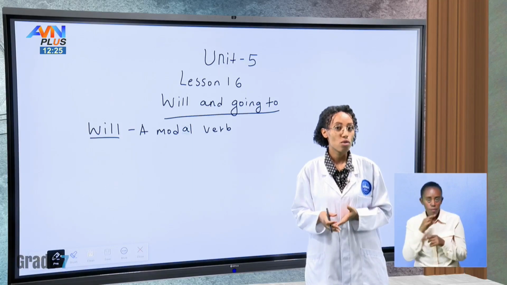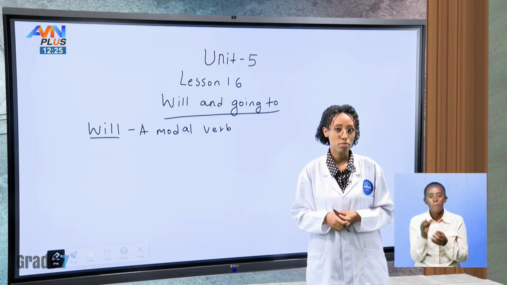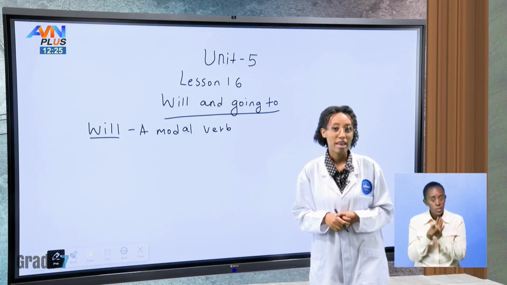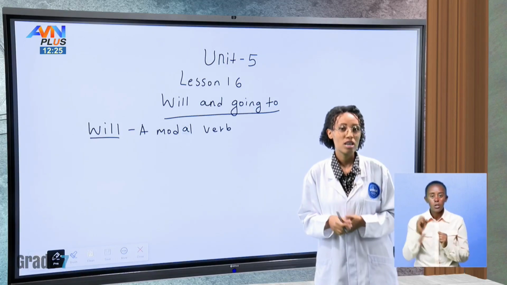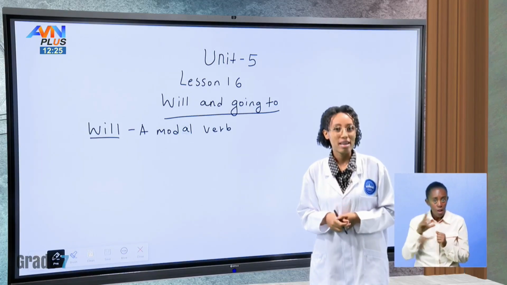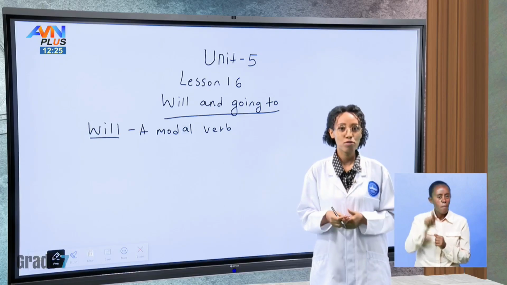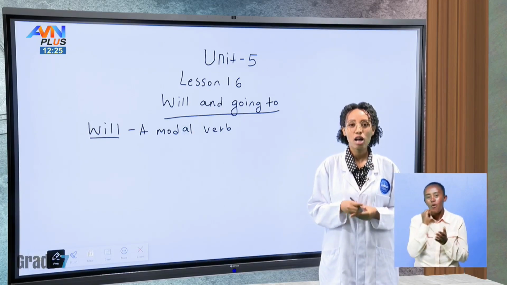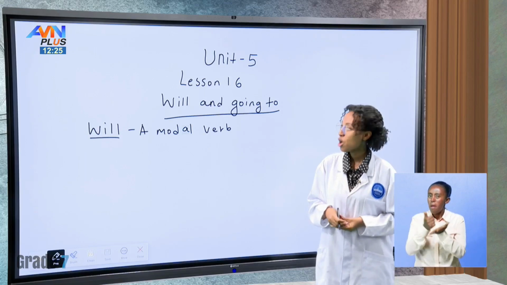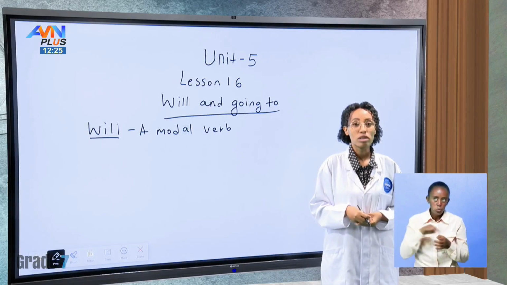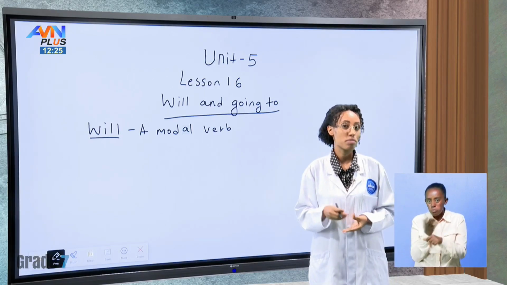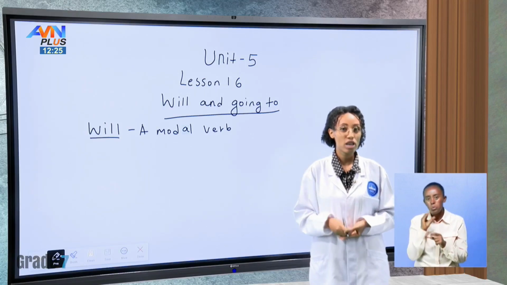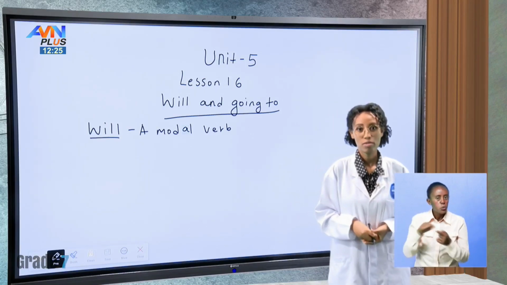There are also other types of modal verbs, for example can and could, shall and might and must and have to. All of these are modal verbs, and they are helping verbs in a sentence. We use them to talk about advice, ability, obligation, and responsibility.